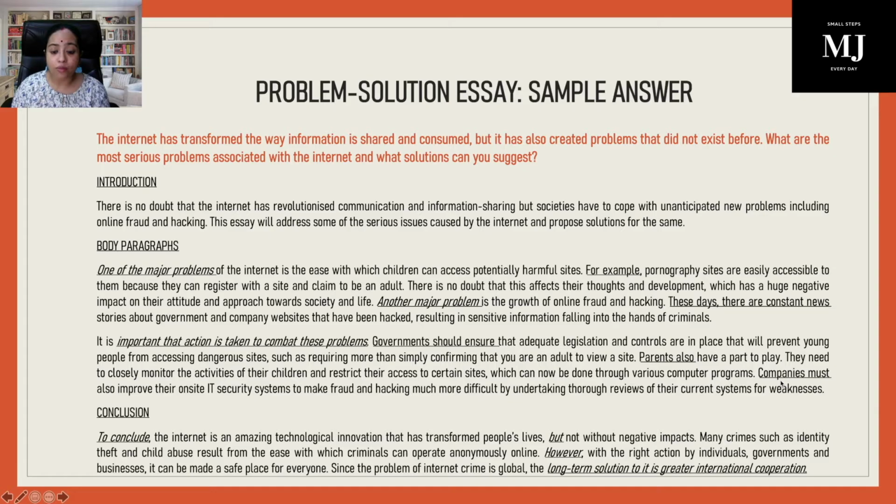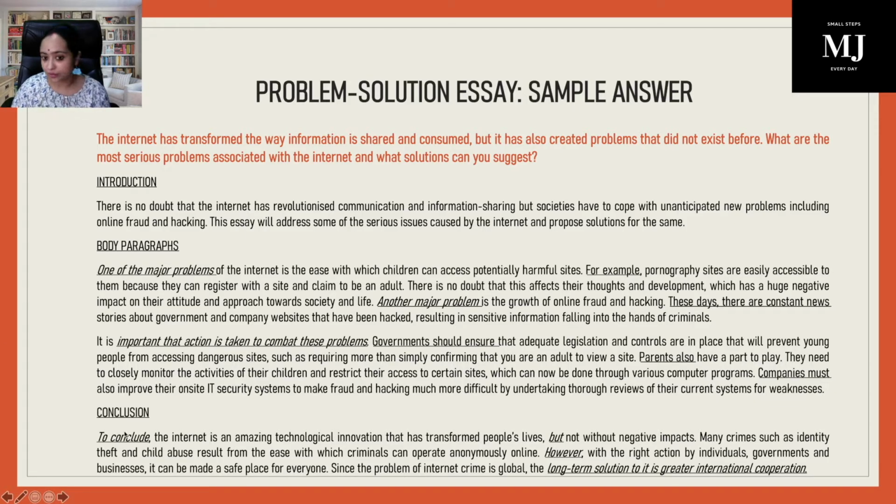Then, let's talk about the second solution for the second cause. Companies must also improve their on-site IT security systems to make fraud and hacking much more difficult by undertaking thorough reviews of their current systems for weaknesses. So I'm talking about my solutions along with examples. This is how you will write the body paragraphs and the introduction, and finally we will come to the conclusion.